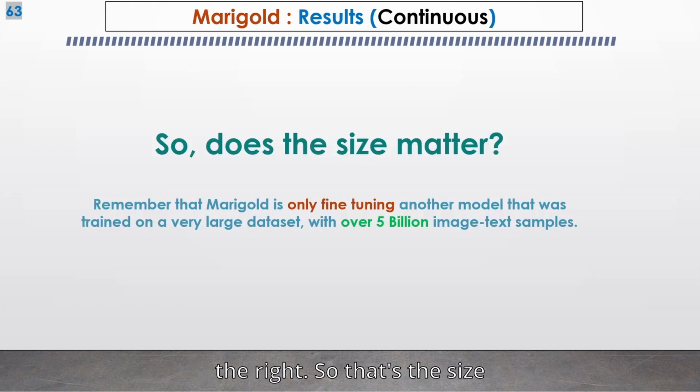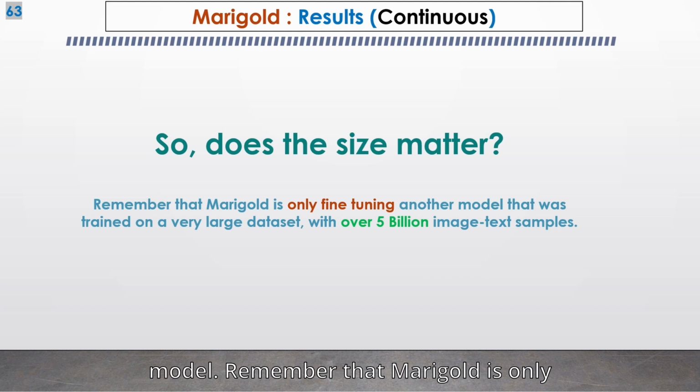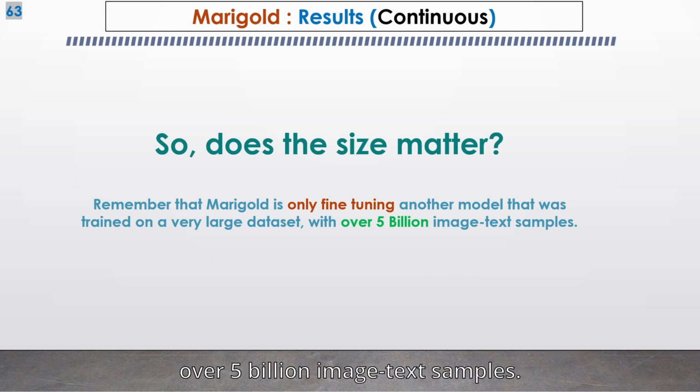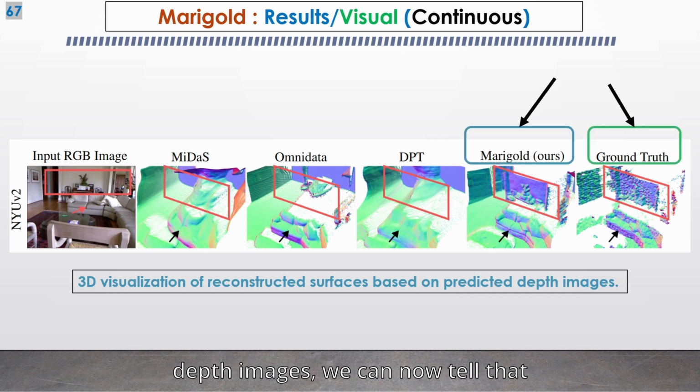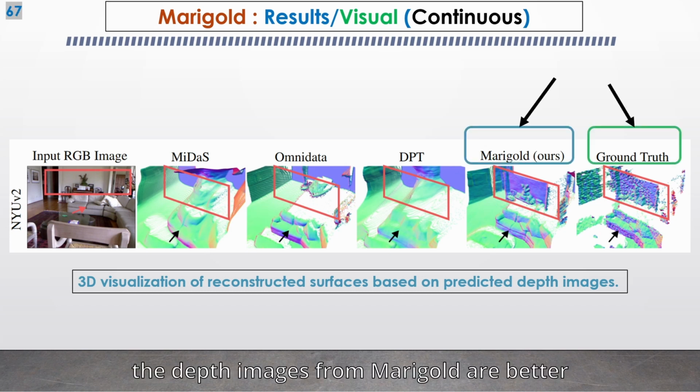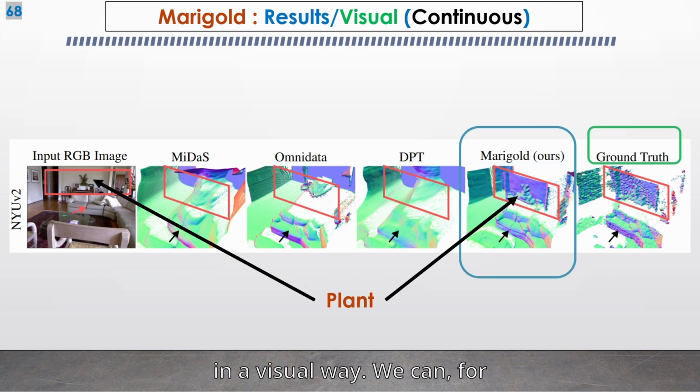So does the size matter? Remember that Marigold is only fine-tuning another model that was trained on a very large dataset with over 5 billion image text samples. In here, with the 3D visualization of reconstructed surfaces based on predicted depth images, we can now tell that the depth images from Marigold are better in a visual way.